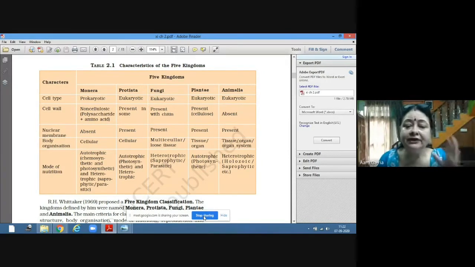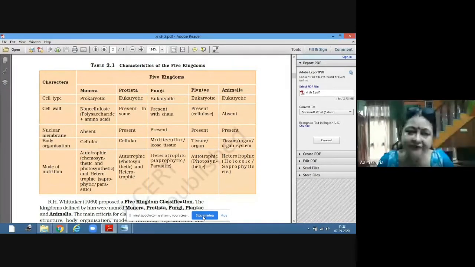Whittaker, and this was the first scientific classification, which divided the whole living world into five major kingdoms: Monera, Protista, Fungi, Plantae and Animalia, depending on the criteria of what the cell type is, what the cell wall is made up of, whether the nuclear membrane is present or absent, what the body organization is, whether it is cellular level, tissue level, organ system level, and what the mode of nutrition is.